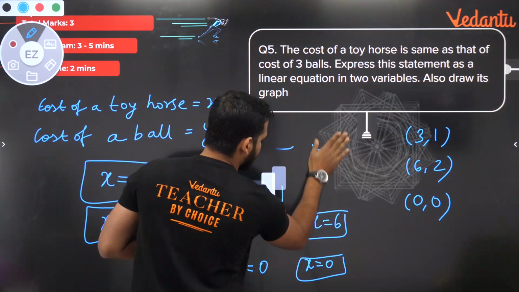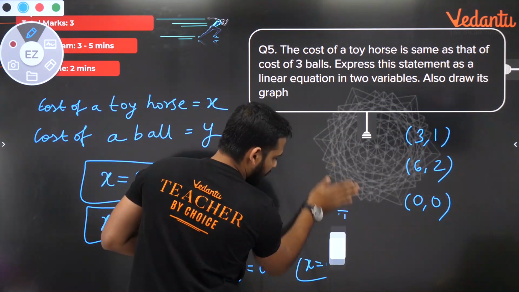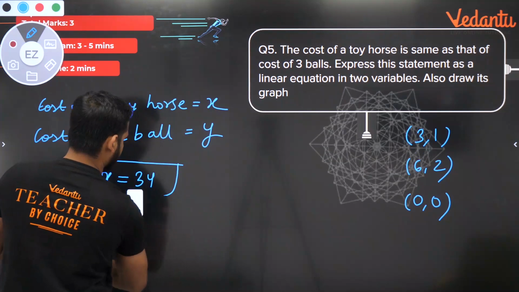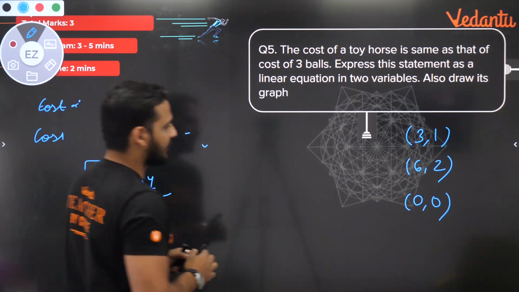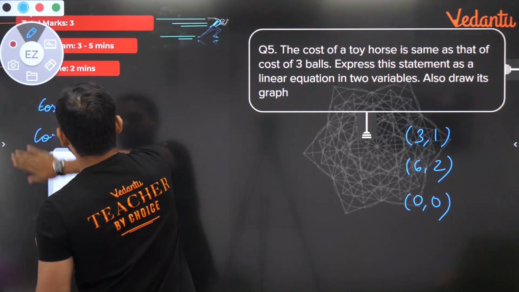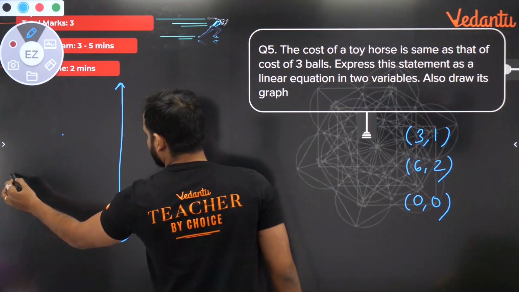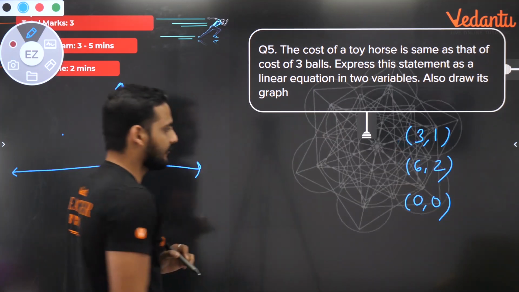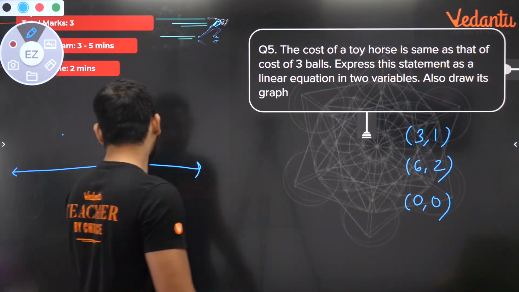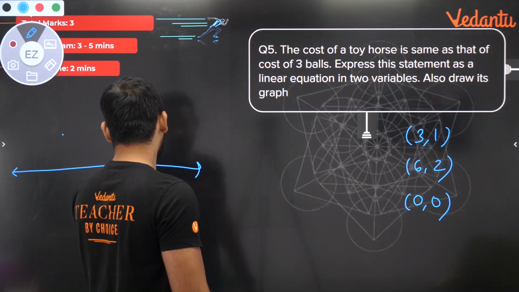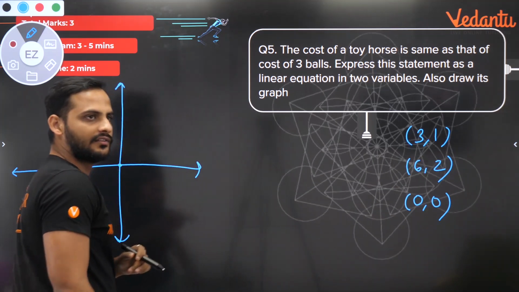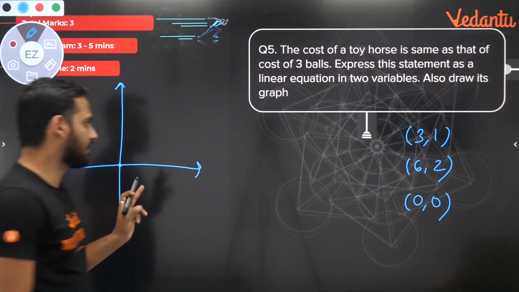Now let us plot these on a graph. Chalo, so let's draw a graph. First point is 0, 0, which is the origin.